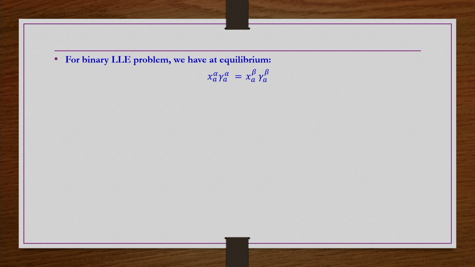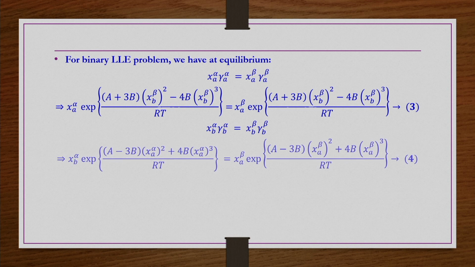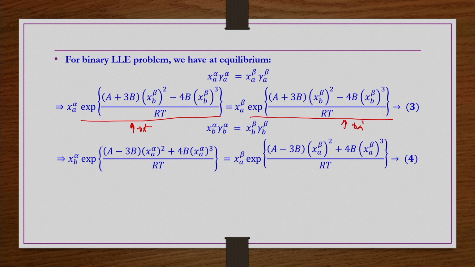X A alpha gamma A alpha is equal to X A beta gamma A beta, and then X B alpha gamma B alpha is equal to X B beta gamma B beta, for the 3 suffix Margules equation. For the 3 suffix Margules equation, this exponential term is nothing but gamma A alpha, and this exponential term is nothing but gamma A beta.